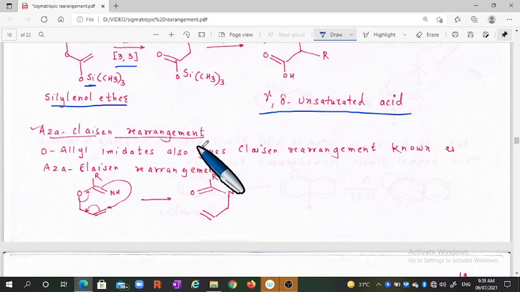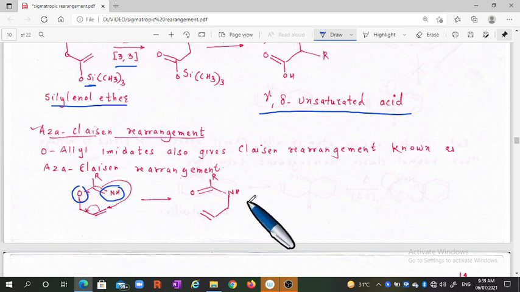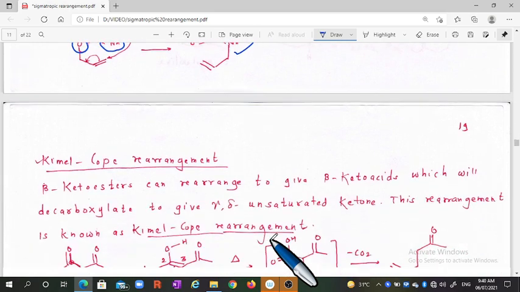And the aza-Claisen rearrangement. In this aza-Claisen rearrangement, this oxygen is replaced by nitrogen, and by the same mechanism you will obtain such a type of compound. This is the aza-Claisen rearrangement.